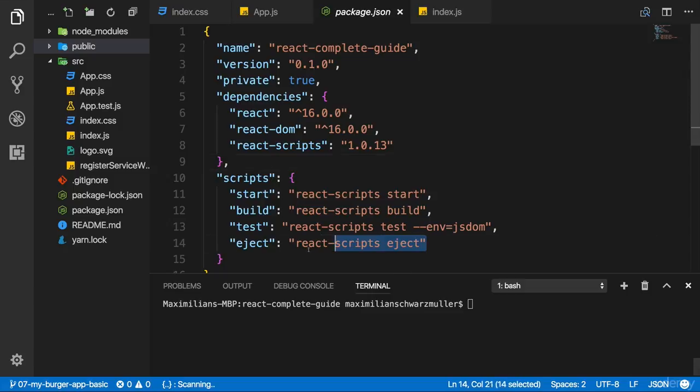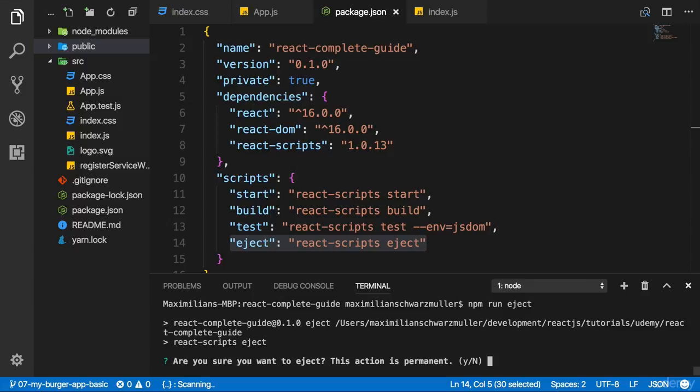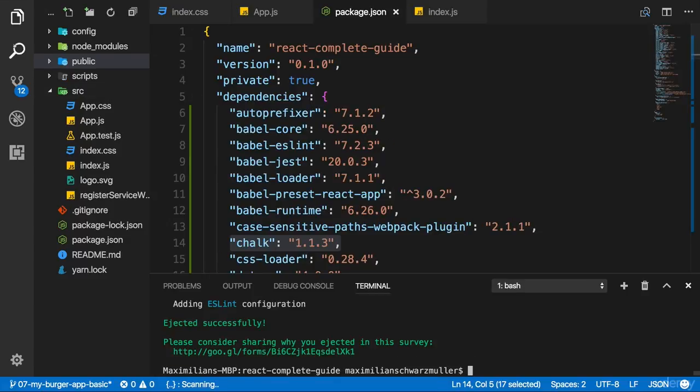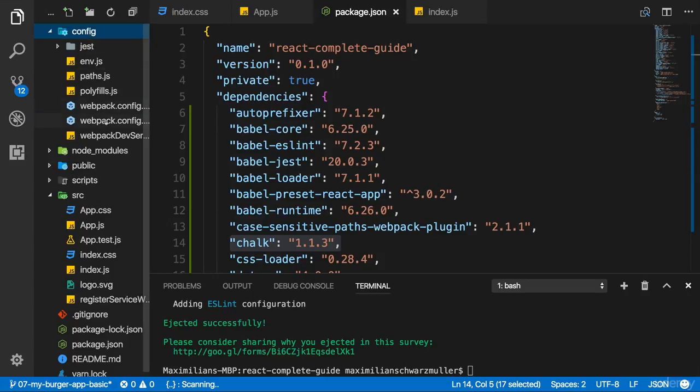For that, I need to eject the project, as you learned. So let's do that first. Let's run npm run eject in the newly created project. And this will now ask us if we really want to eject. So I will confirm this with Y for yes. And now, as we saw before in the module where I showed you how to implement CSS modules, you get access to the config in the config folder and there to the two Webpack configuration files.